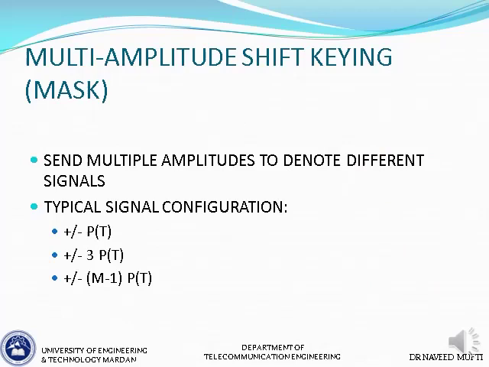We can also use M-ary amplitude shift keying, whereby we send multiple amplitudes to denote different signals, and we can have different options as shown here, plus minus P, plus minus 3P, plus minus 5P, and so on. So we can have a typical signal configuration with multiple amplitude levels.